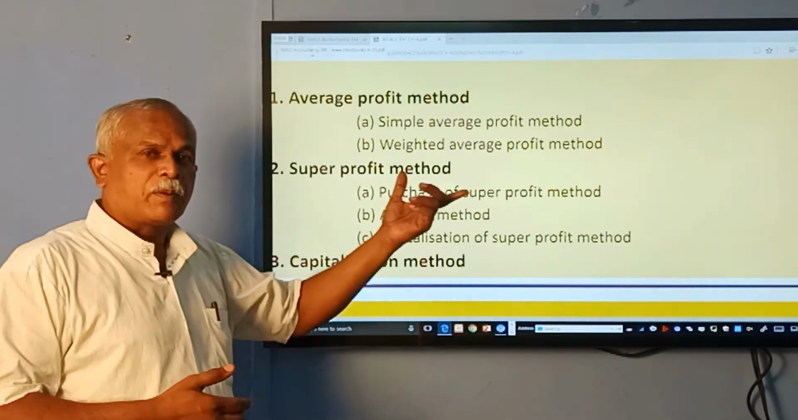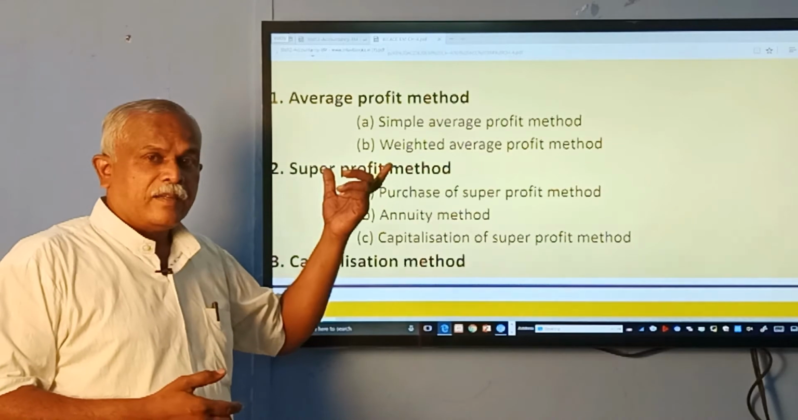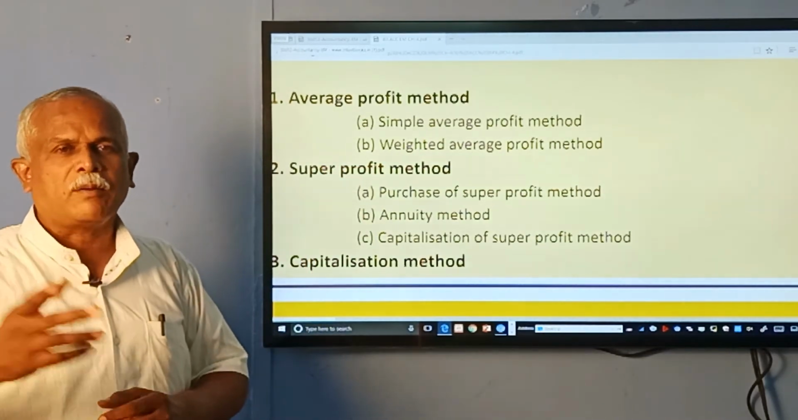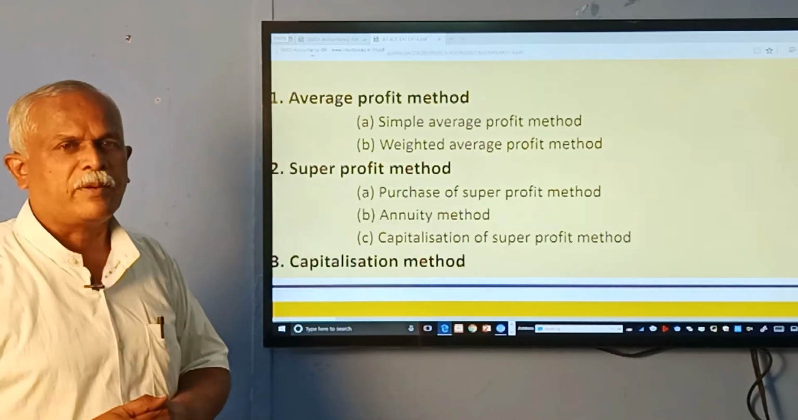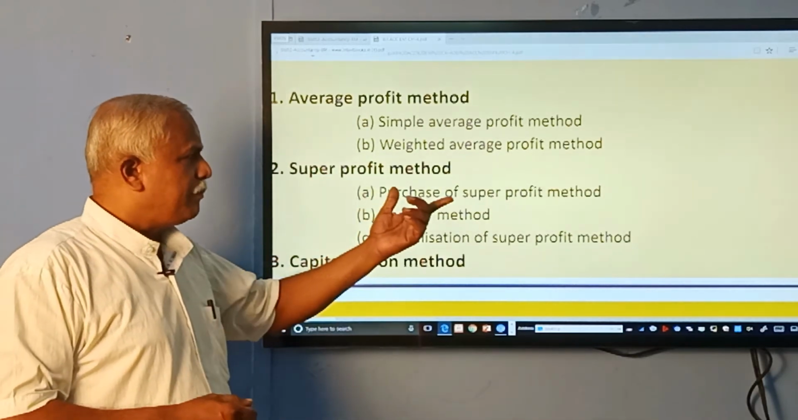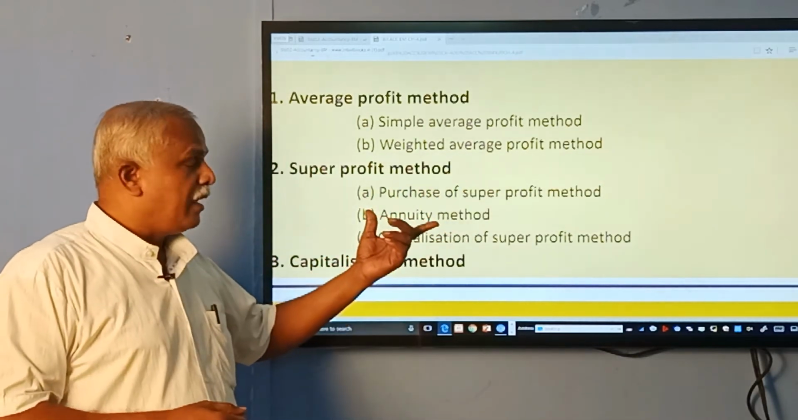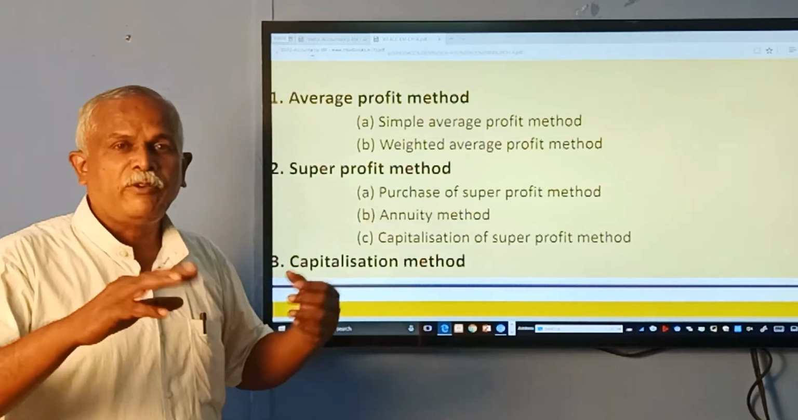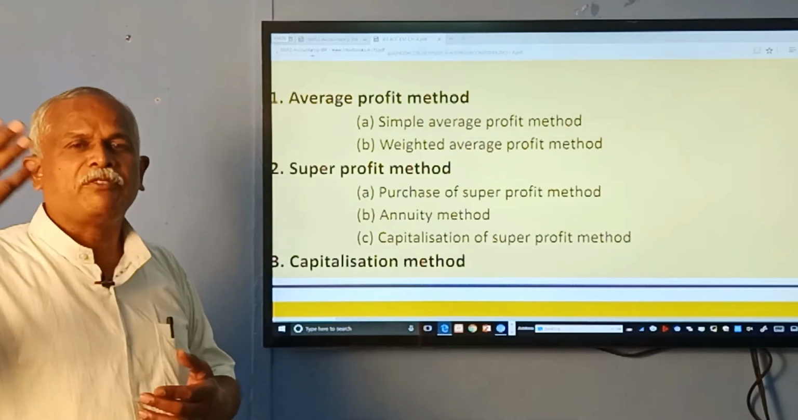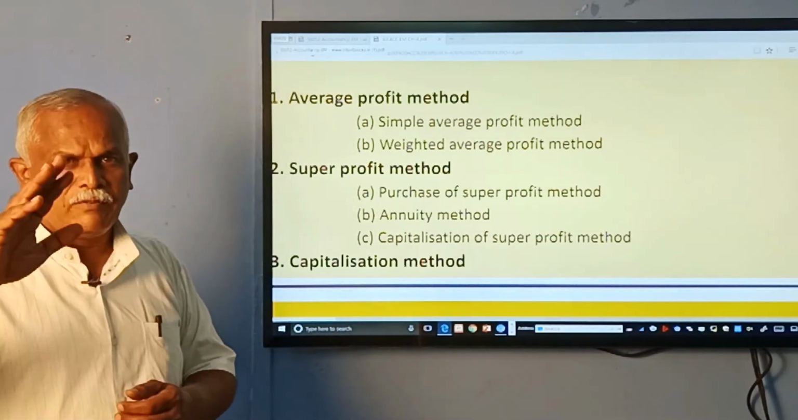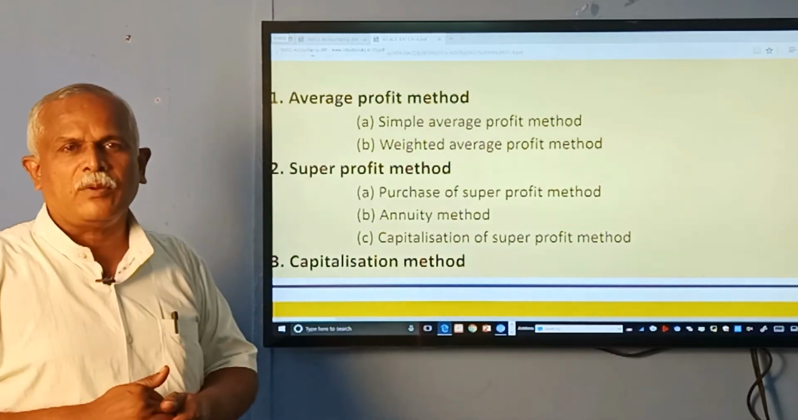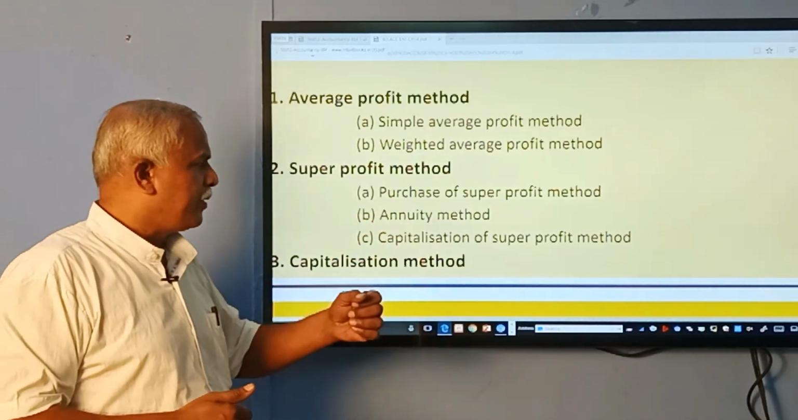So how to calculate super profit? That is nothing but the excess of average profit over normal profit, called super profit. So under that method, purchase of super profit method, annuity method. Annuity is nothing but the present value of future earnings. In future, how much we are going to earn, we are converting it into today's value. That is called annuity method.